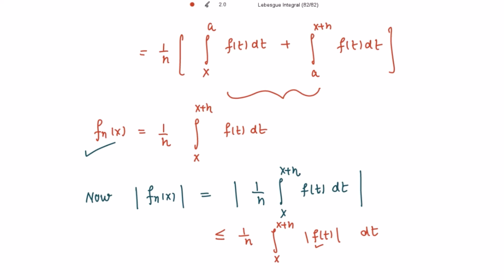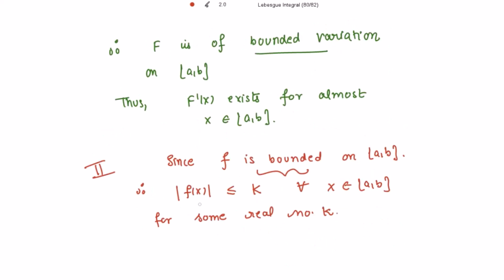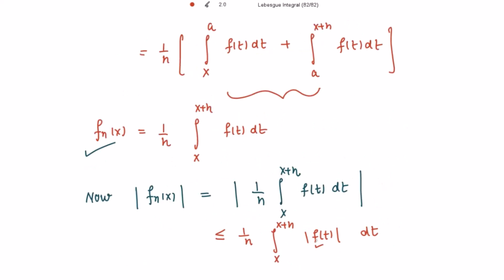Because f is bounded, we have written |f(x)| less than or equal to K for all x belonging to this closed interval [a, b]. So if I take x to be equal to t, then we get |f(t)| less than or equal to K.